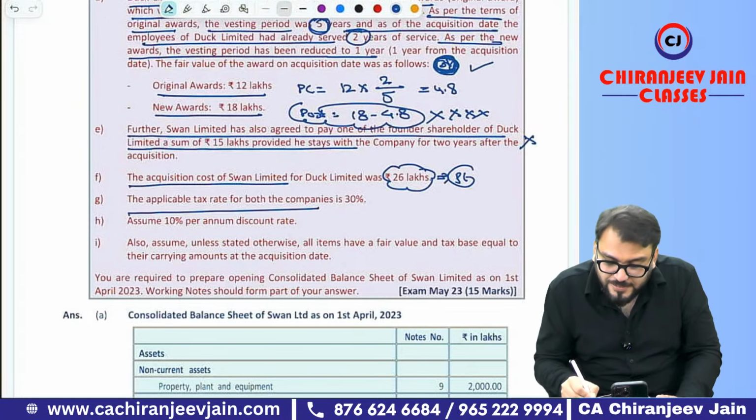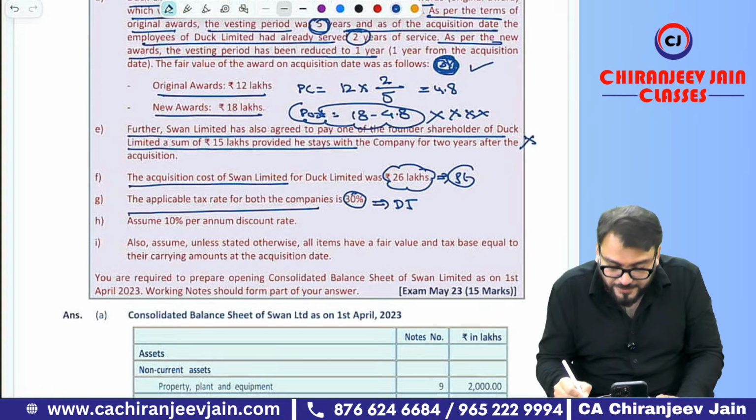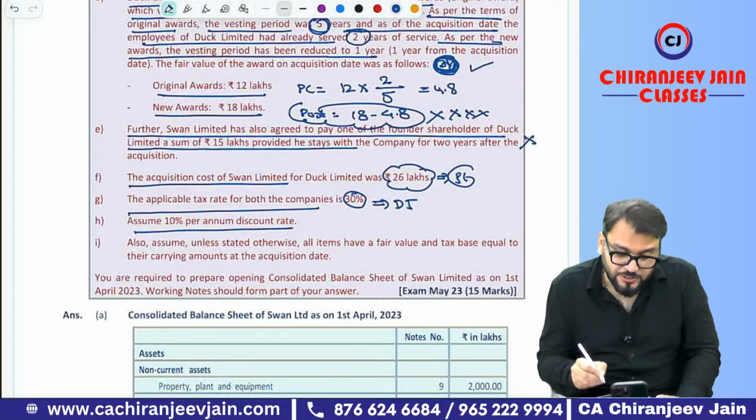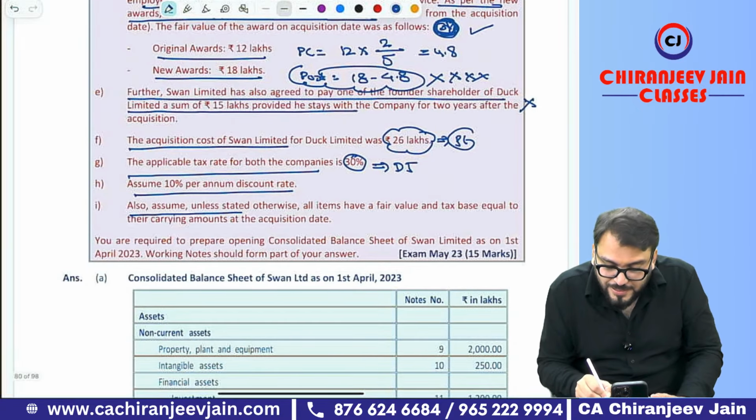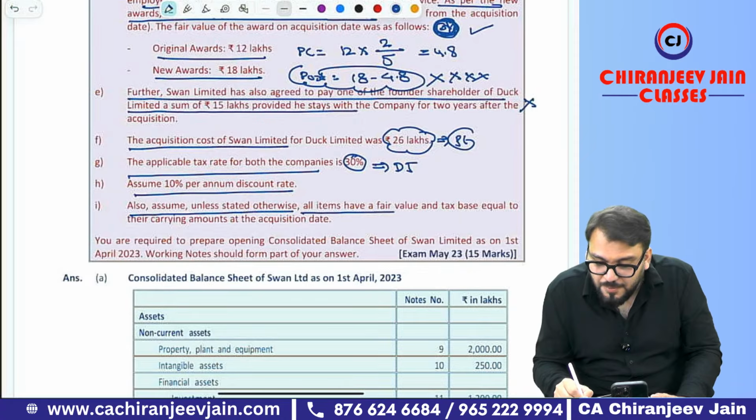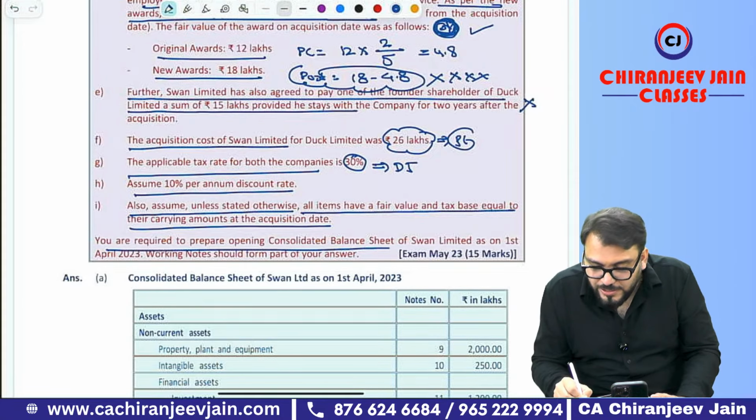The applicable tax at 30%. Whenever the tax rate is given, it means you need to calculate deferred tax. Assume 10% discount rate, or discount rate is given for deferred consideration. Also assume, unless stated otherwise, all items have a fair value and tax base equal to their carrying amount at acquisition date. You are required to prepare the consolidated balance sheet.